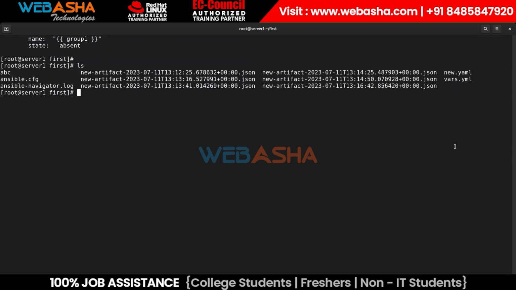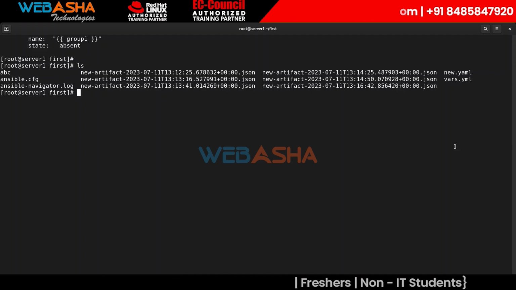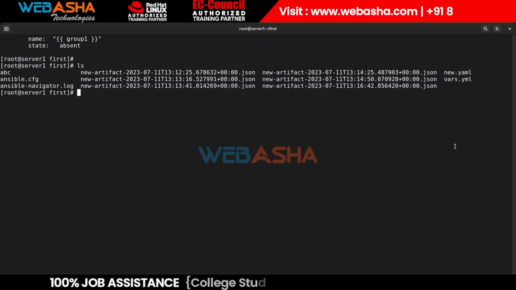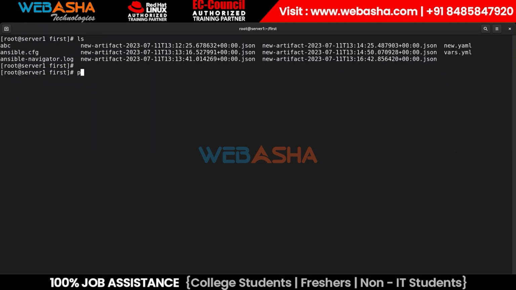So if anyone has created a playbook and wants to use the same SARA and hacker for the same user and group, they can call that group. They can call this variable from this path, right? So this file is stored inside which path? Inside the root first, with the name vers.yaml.